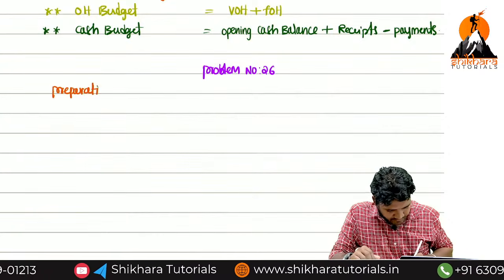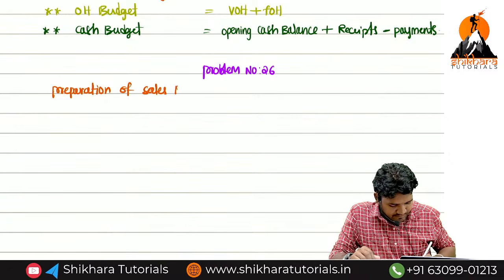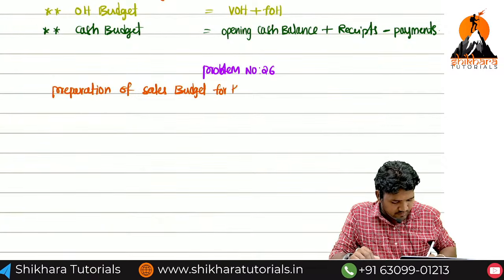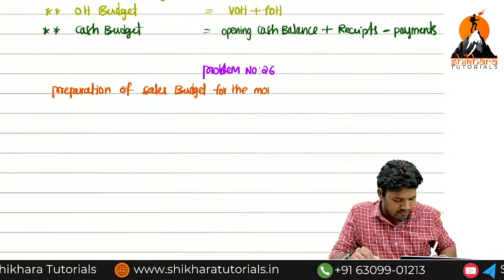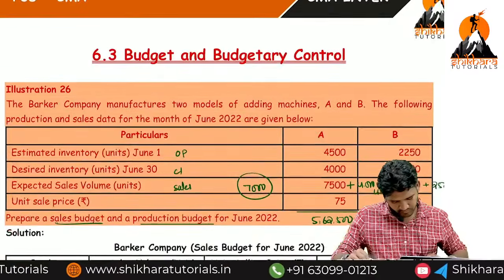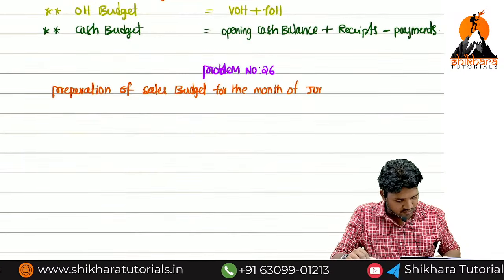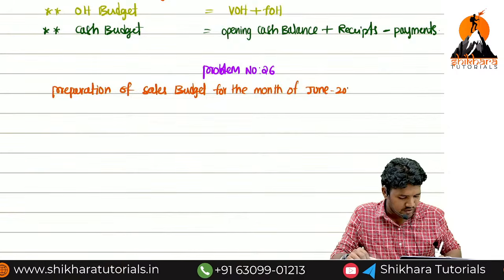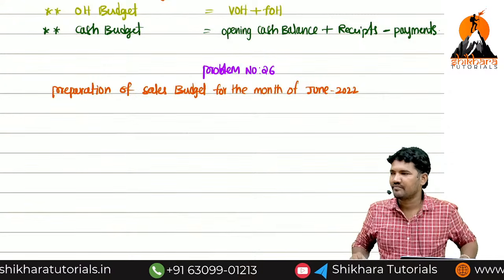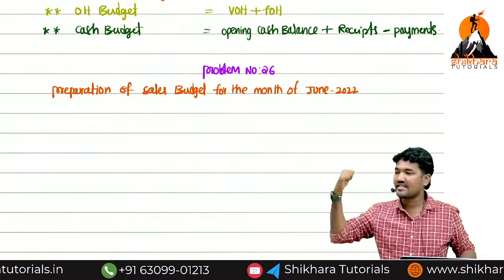Preparation of sales budget for the month of June 2022. Can I name it as a current budget? As per time basis, current budget. As per functional point of view, sales budget.